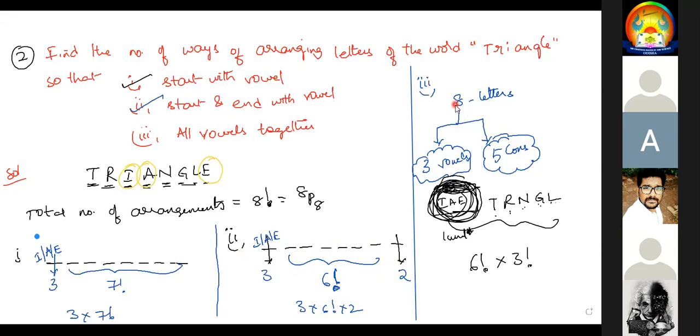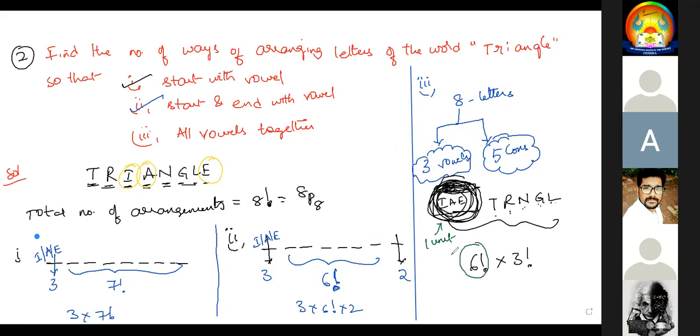Third one. All vowels together. Whenever they say all vowels together, keep all vowels in one chocolate cover. It is looking like 1 unit. And upon that we have 5 letters. 5 plus 1, there are 6 letters.